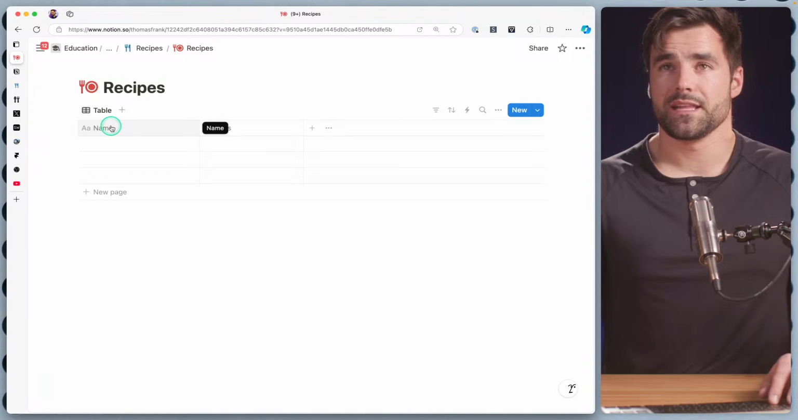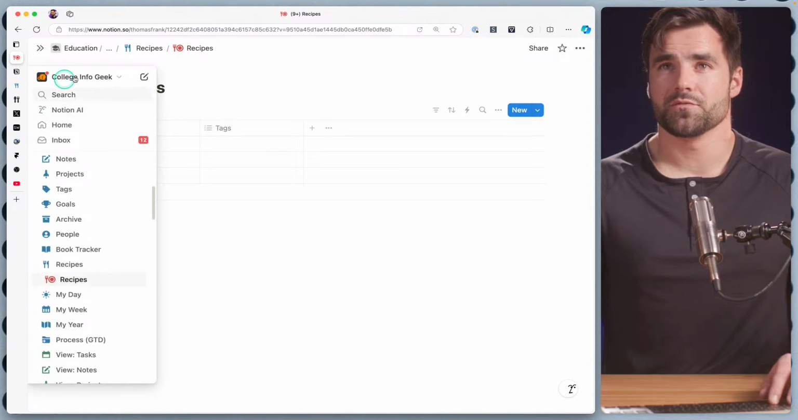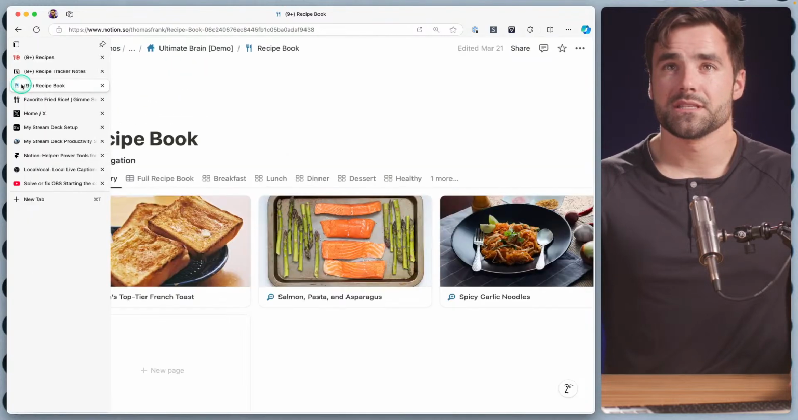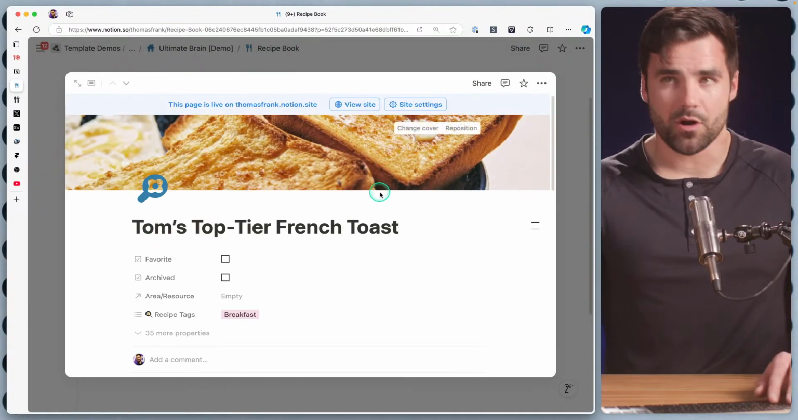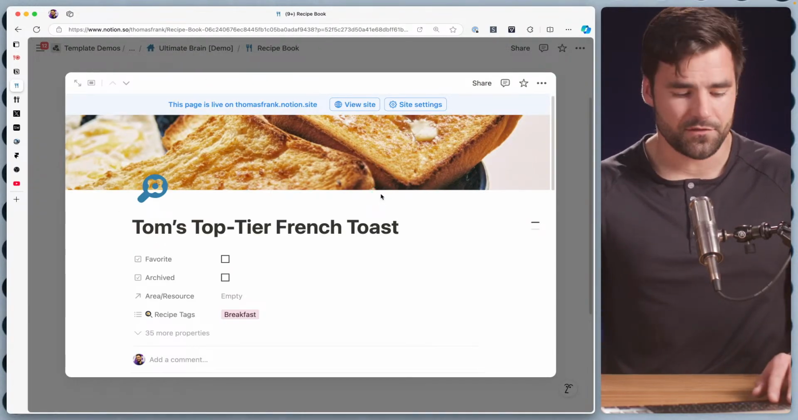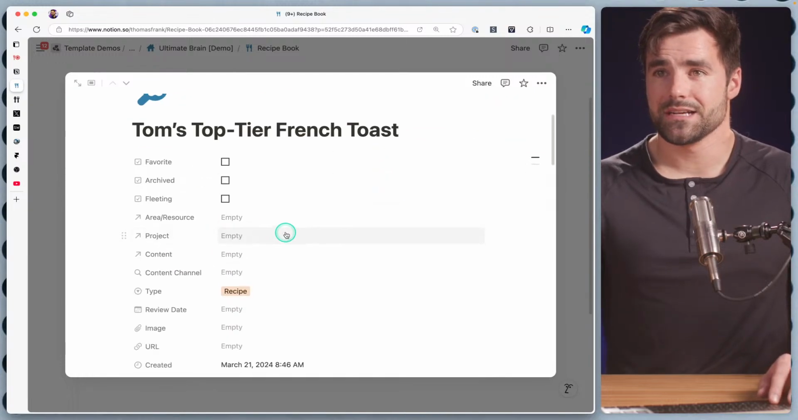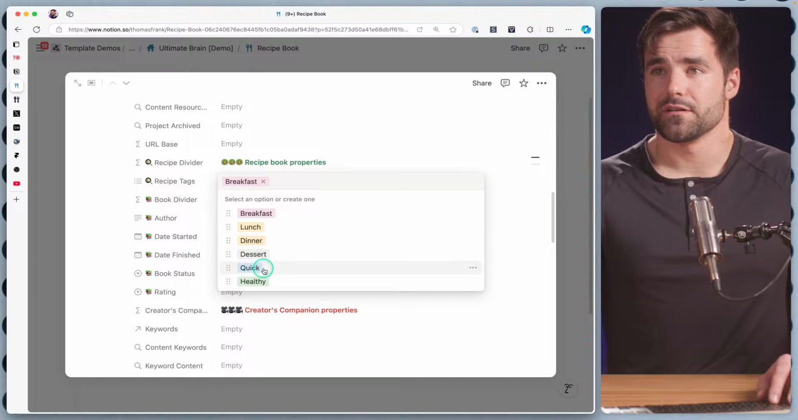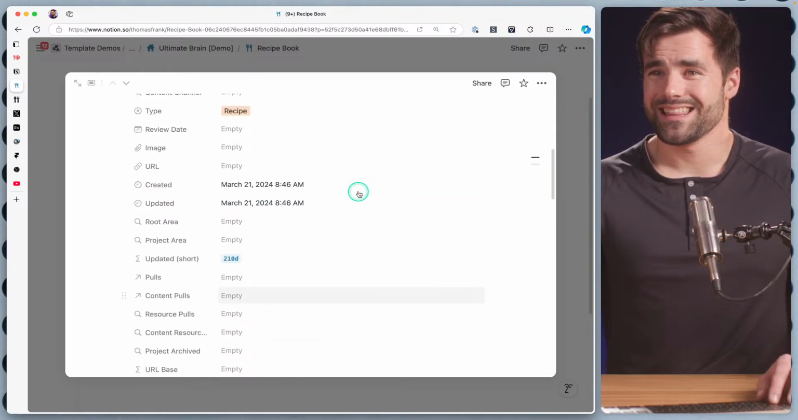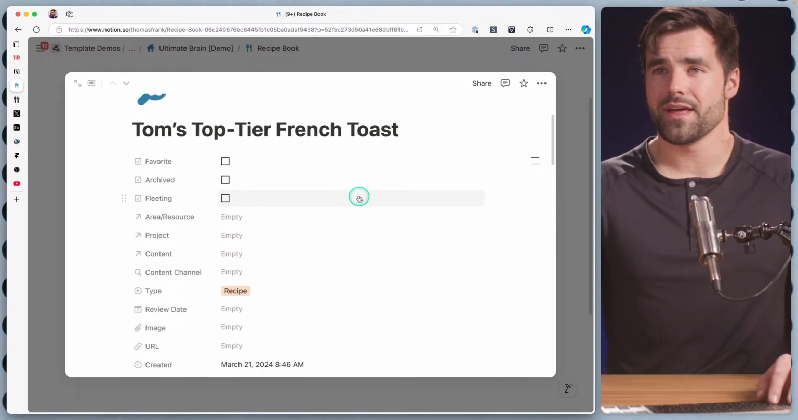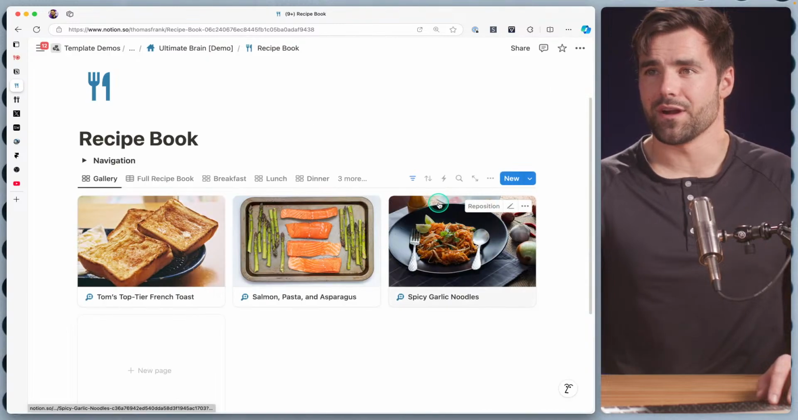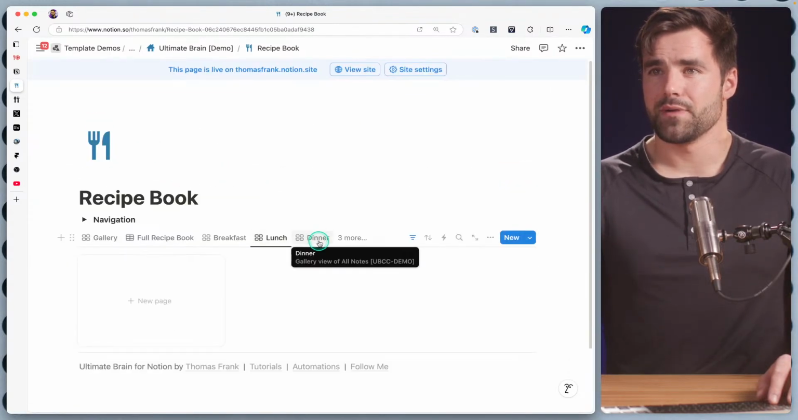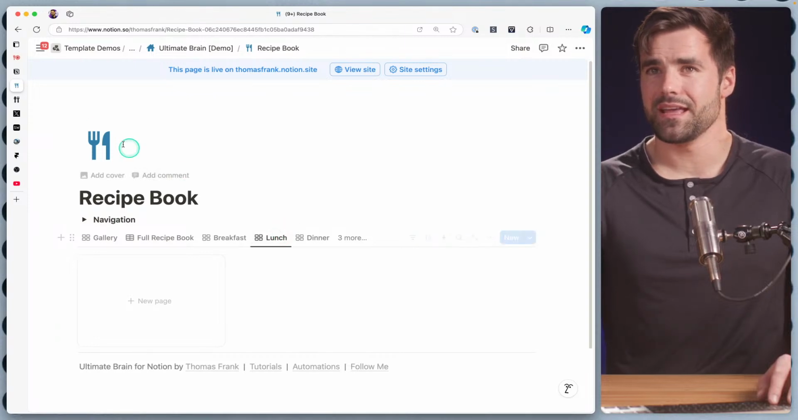I think I'm going to leave this as name. I also wish that this would go away. Like, I wish I had a way to turn that off. It's very annoying. But let's think about the other properties we need. And I'm going to start from what we already had in the previous version of Ultimate Brain. So we had recipe tags, and I think they're all down here, which was breakfast, lunch, dinner, dessert, quick and healthy. And I think that might have actually been all that came with the original version of Ultimate Brain recipe-wise. We just had these different views and they're filtered by tags. So that's kind of it.